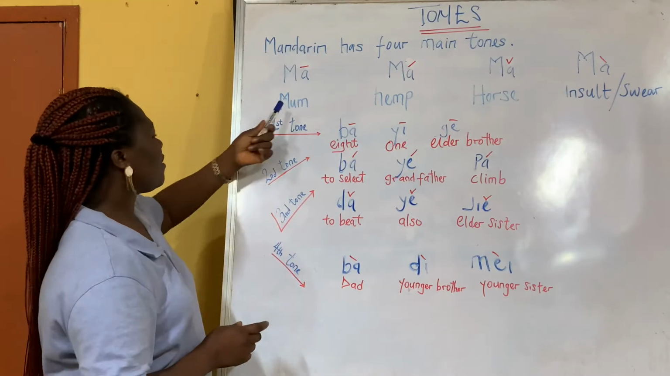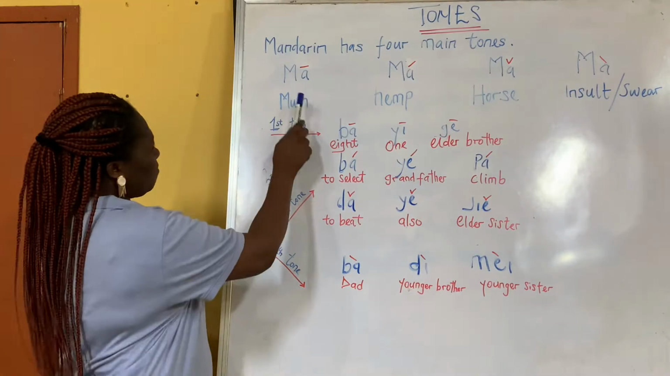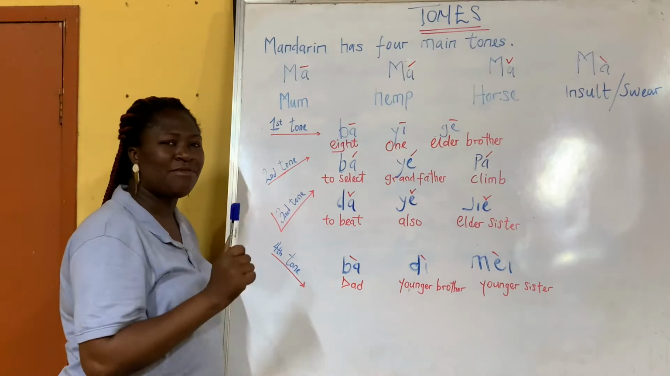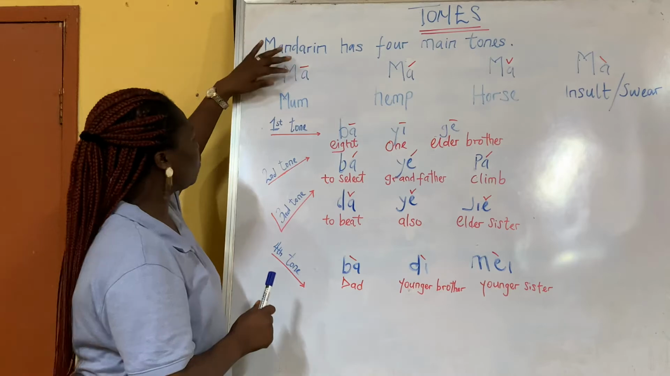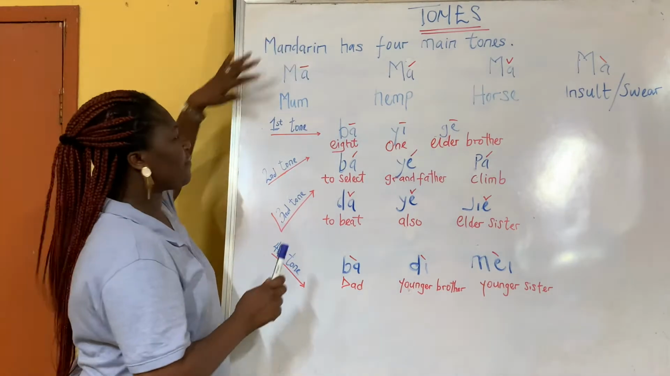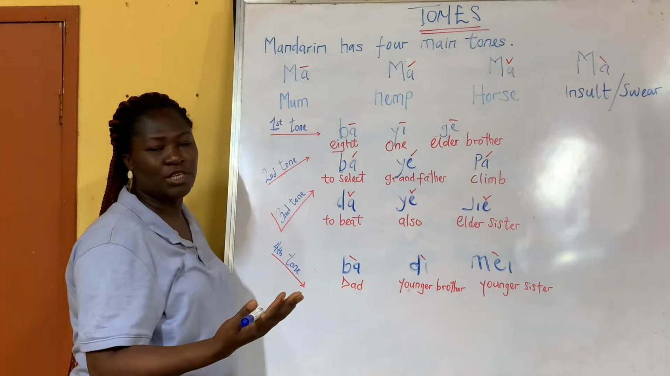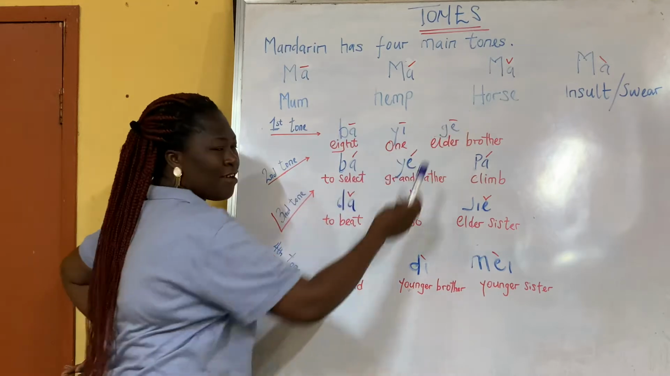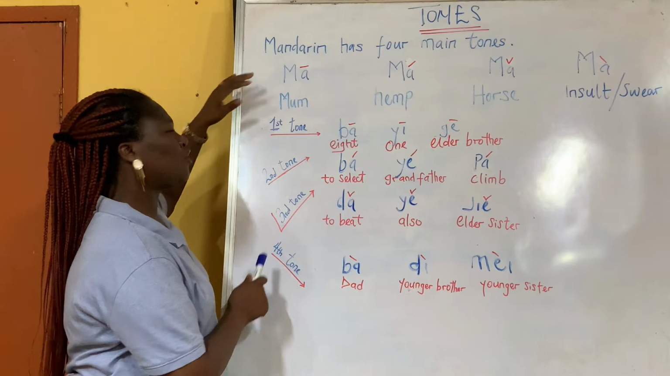So you can see that even though the spelling M-A is the same, it's the tones that make them different. That's why tones in Chinese are very important. If you're learning Chinese, you have to know the tone of each word. If I want to call my mom and I use the wrong tone, I'm cursing the person, or I'm calling my mom a horse. Do you get it? So please, the tones are very important.